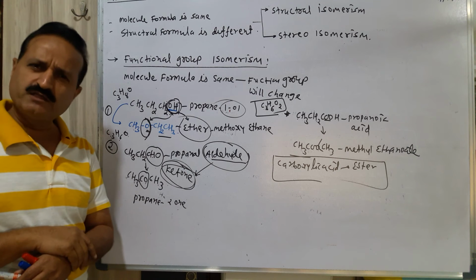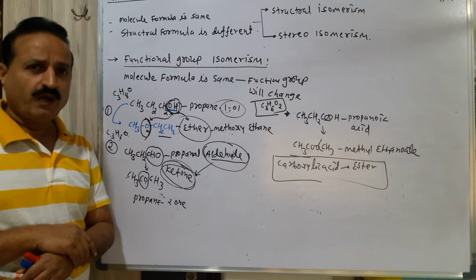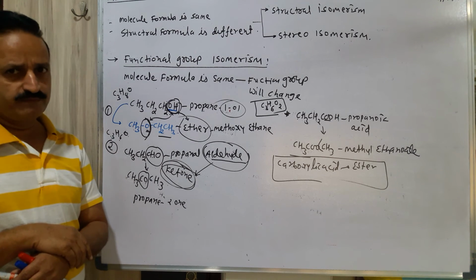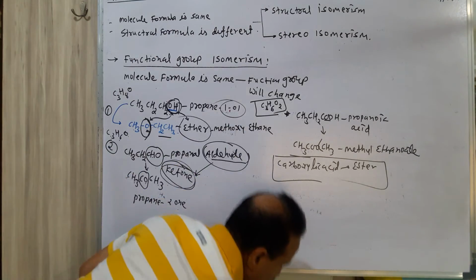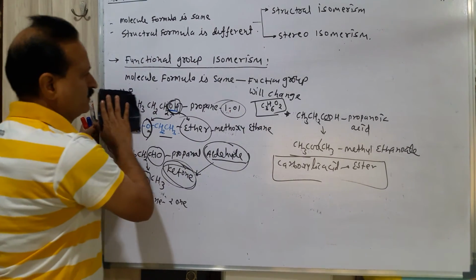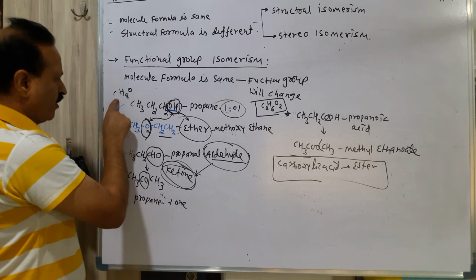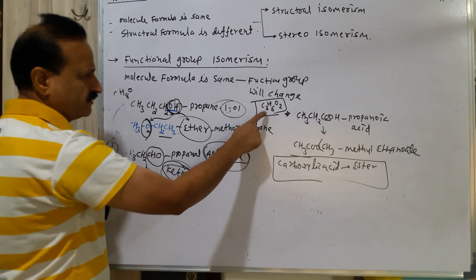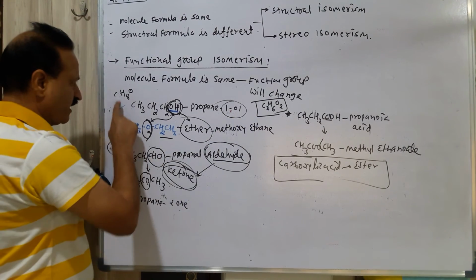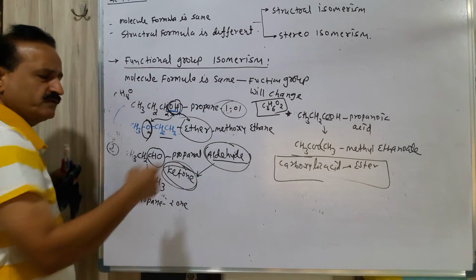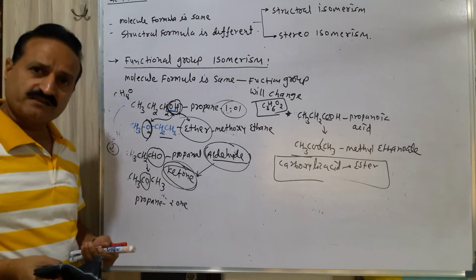Simple. You can easily remember. Let's discuss in brief. You can check over here: all molecule formulas are different across these three different examples.